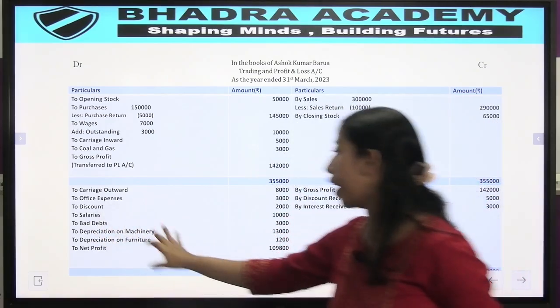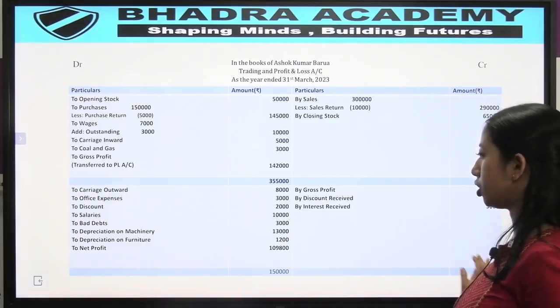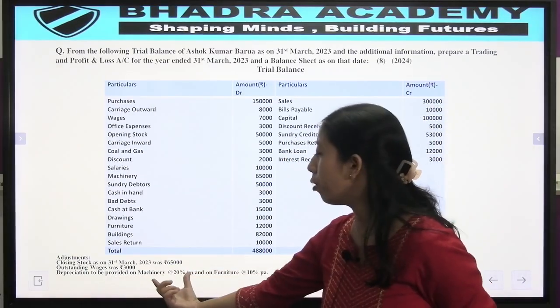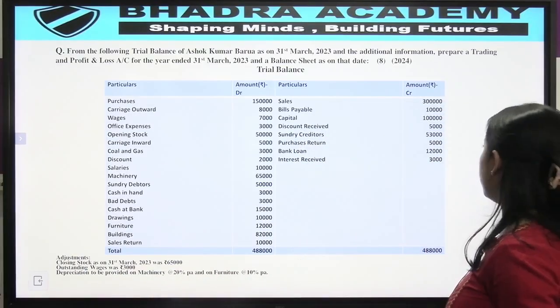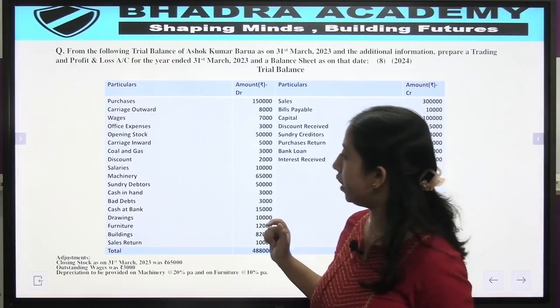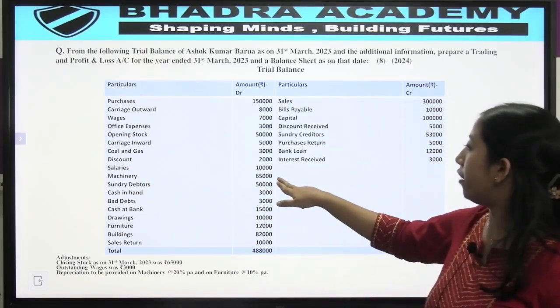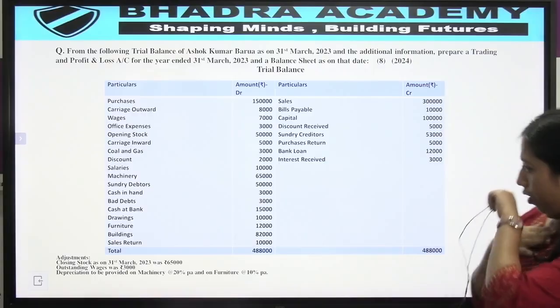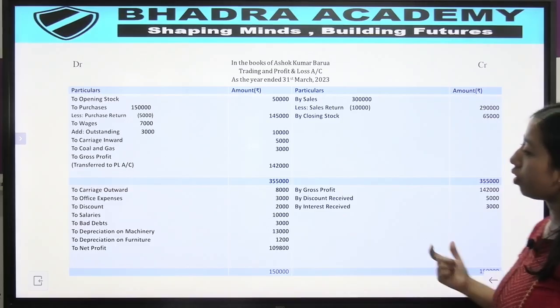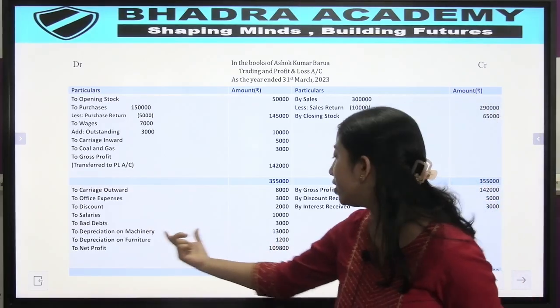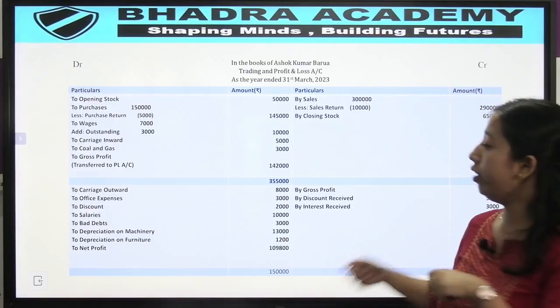And then we had depreciation in our adjustments. On machinery we had to calculate 20% per annum. You see we have machinery here, machinery 65,000 rupees. 20% of 65,000 is 13,000 rupees.